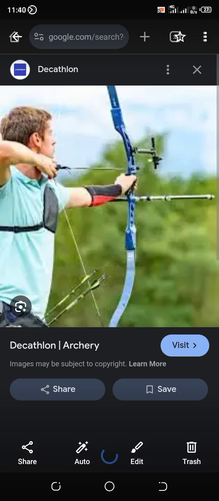So here we have a bow and arrow. If you've watched a movie of Mr. Bones or something like that, you should have seen it. You can see how the man is stretching the arrow. Once this arrow hits, the animal dies.